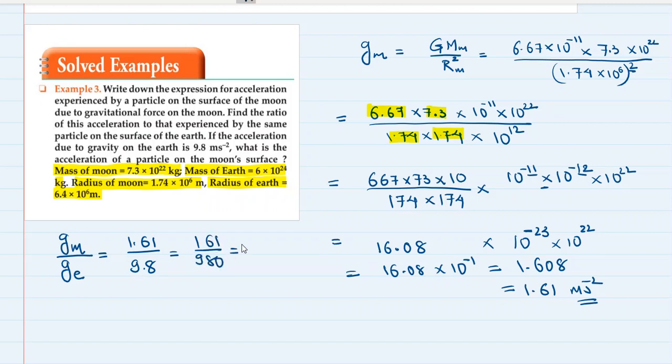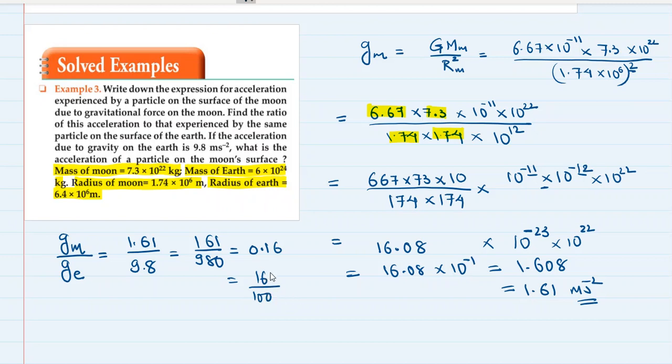Please do the calculation. Pause the video and do the calculation, please. Very important. Okay, so the answer to this is approximately 0.16, which is 16 by 100.